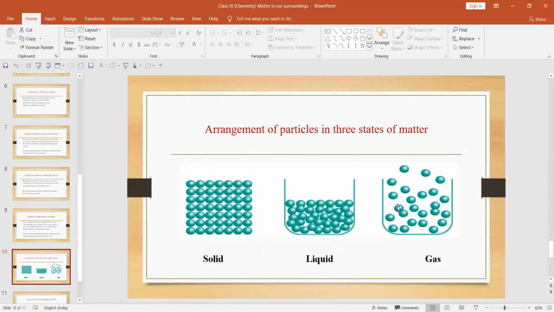What about in gas state? You see, there is a large gap between the particles. So another particle can also enter in this gap, and that's why it shows large interatomic spaces.